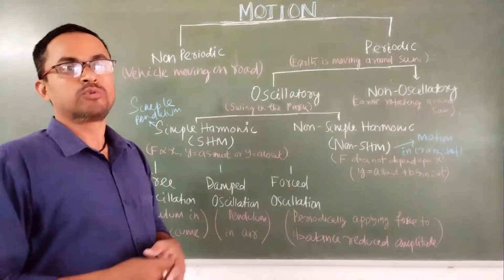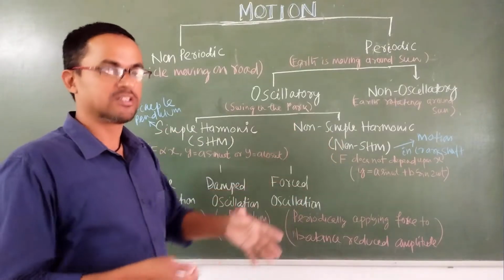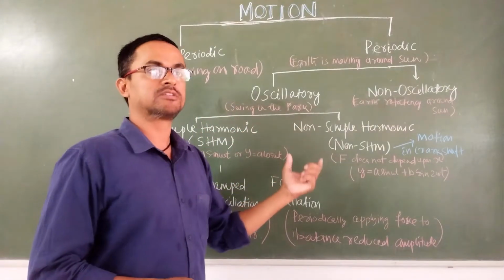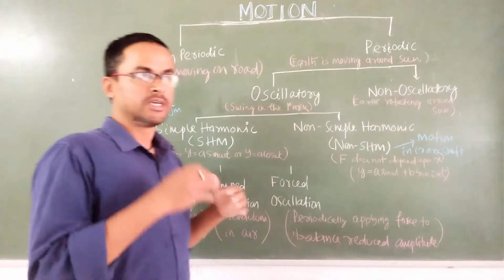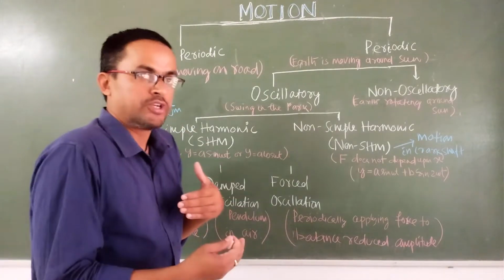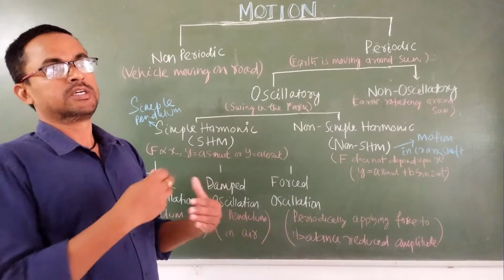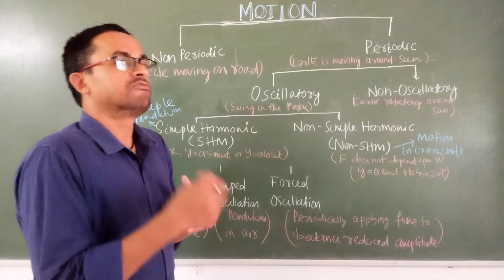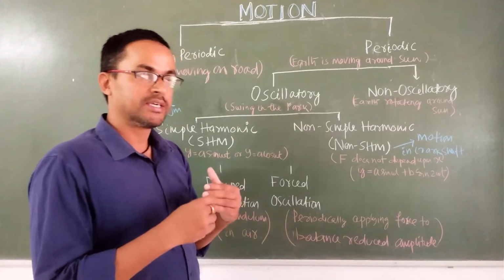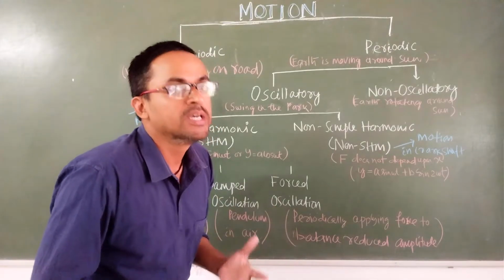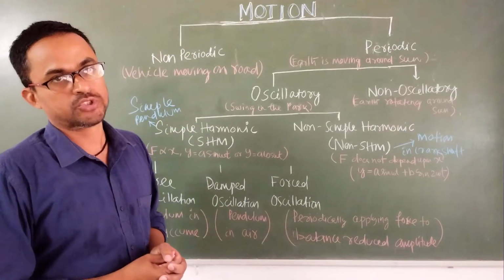The best example: most of you have attended classes and it is mentioned in the timetable, this is the first period, this is the second period, this is the third period. What does it mean? If your class hour is 45 minutes, then after each 45 minutes another teacher will come. If something is happening after a regular interval of time, this type of motion is called periodic motion.